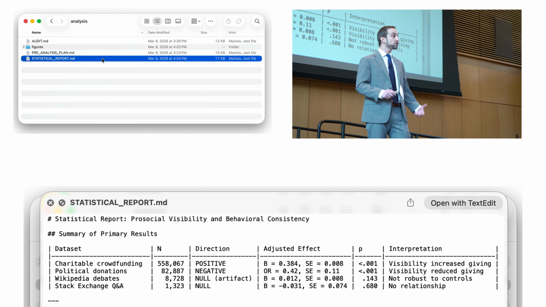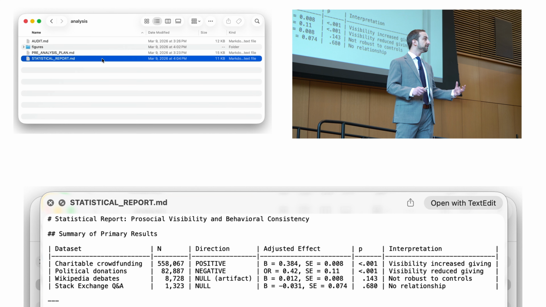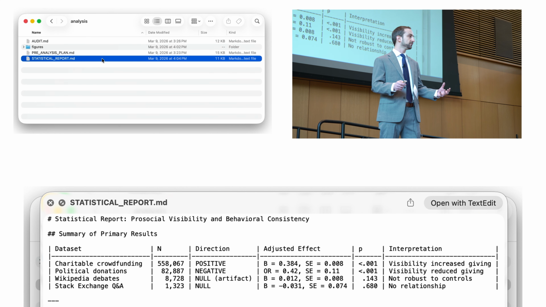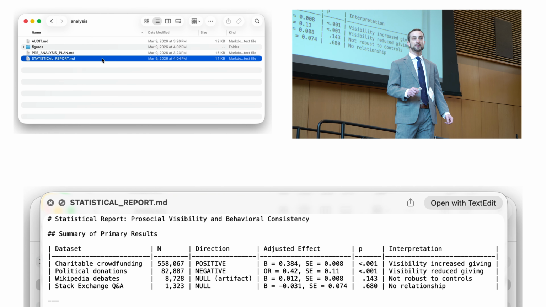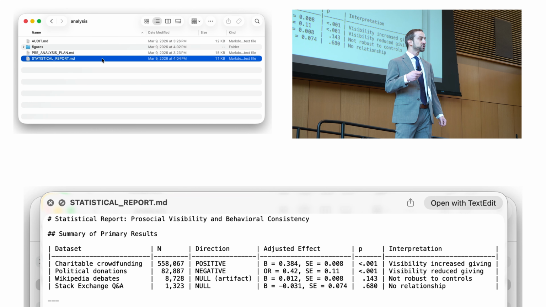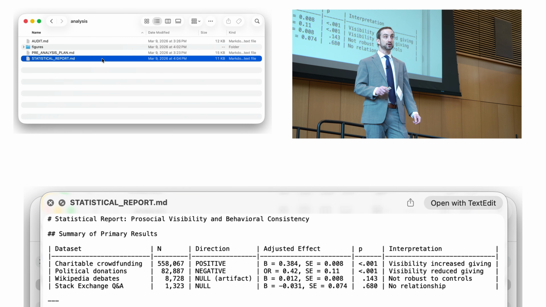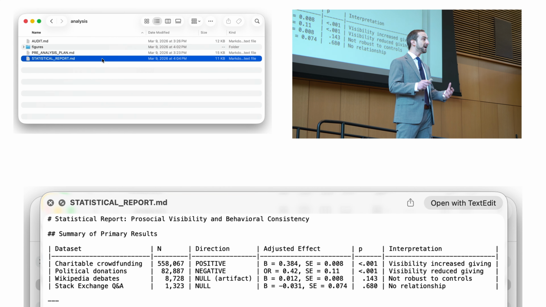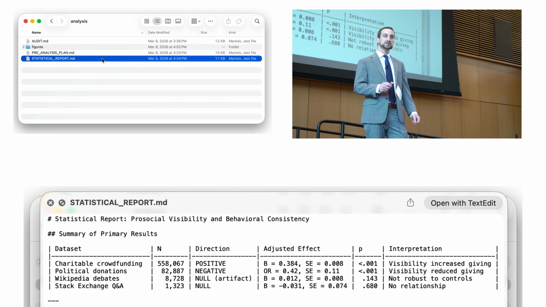And the results diverged. The charitable crowdfunding and political donation contexts pointed in opposite directions, whereas the 2 that involved volunteering time showed no relationship. And this divergence tells us that in the real world, the answer depends on contextual factors, and we can use that to develop new hypotheses to test in the future. But taken alone, just one of these contexts could have seemed like compelling, potentially publishable, real-world evidence. And so this design helps us avoid that trap.